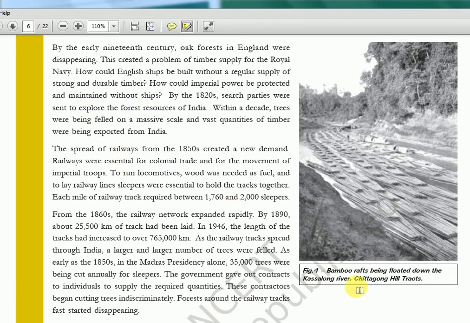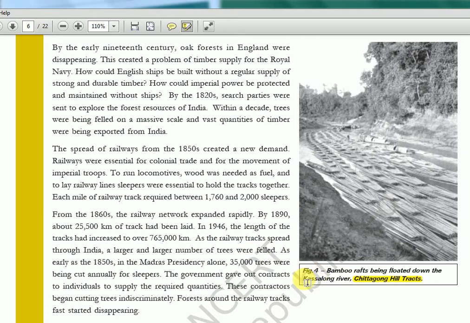Here there is again a place, Chittagong Hill Tracts. You know, Chittagong Hill Tracts we saw when we were learning history, actually modern history. The Chittagong raid was there, the story of Surya Sen. Watch Spectrum, I have a dedicated chapter for that. It's a very interesting story, and the movie is also there where Manoj Bajpayee played the role of Surya Sen. That is an excellent revision for you if you watch that movie. It's a very beautiful, very small movie, so you will be able to see the proper Chittagong raid.